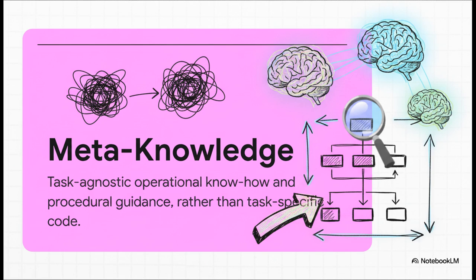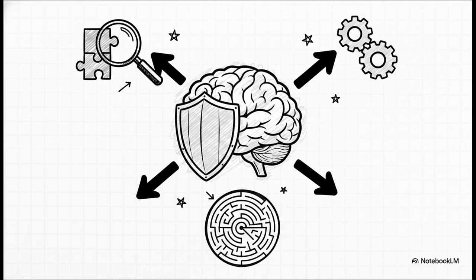It's not telling the AI what code to write, it's teaching it how to approach the act of coding itself. Think of it like putting up behavioral guardrails. Let's break down exactly what this meta-knowledge actually does for you. This transferred memory basically teaches the agent how to act like a pro.